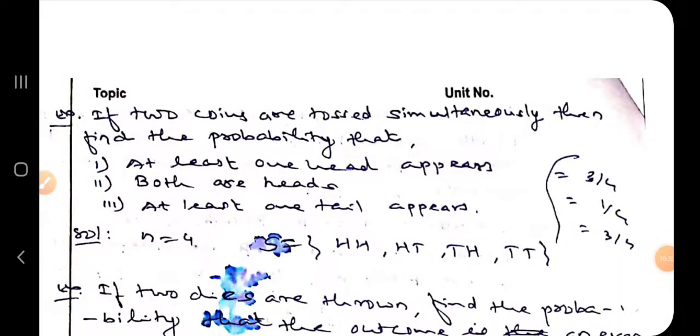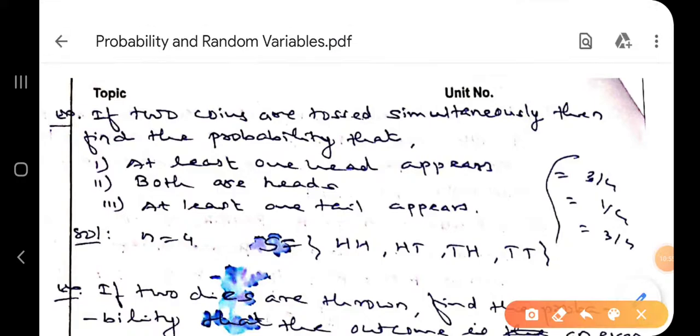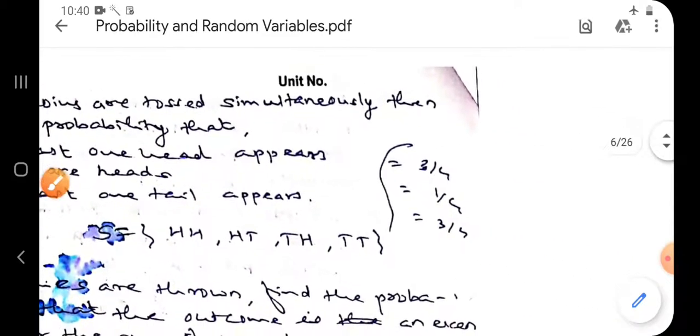Now try to solve this problem. If two coins are tossed simultaneously, then find the probability that, first question, at least one head appears. Second one, both are heads. And third, at least one tail appears. Okay, we will try to solve this problem.